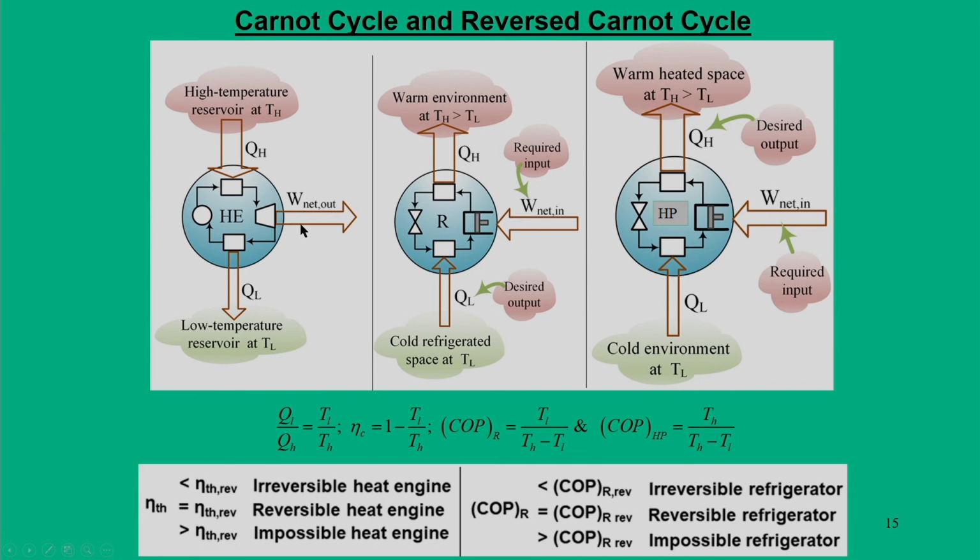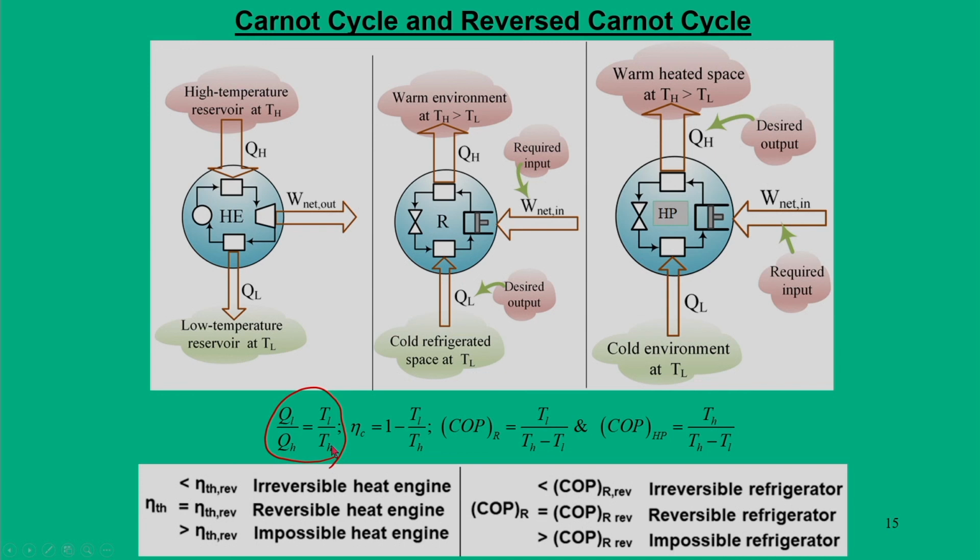Now, apart from this, we are also introducing the concept of TH, the high temperature source, and TL, the low temperature sink. And from the Carnot cycle, when we introduce the Kelvin scale for a reversible process, an important relation was developed: the ratio of QL by QH is equal to TL by TH.